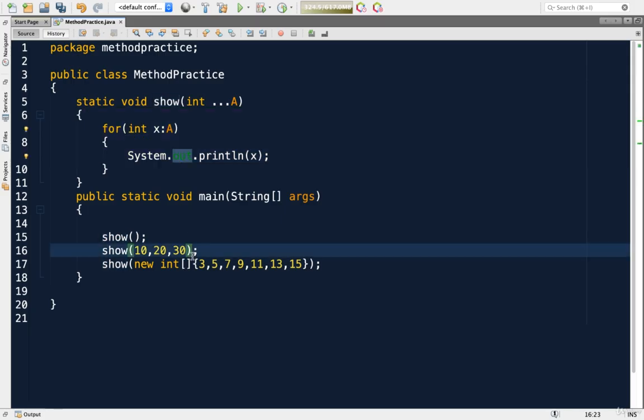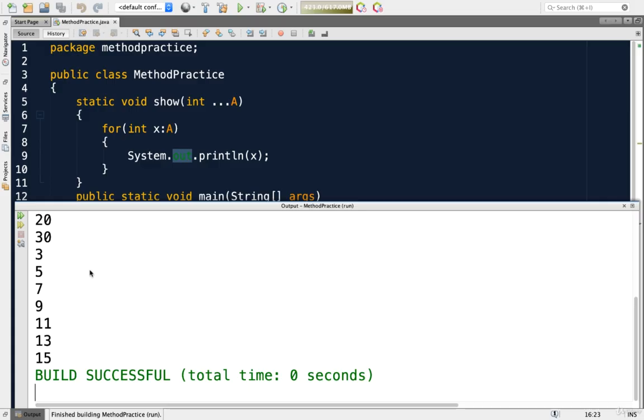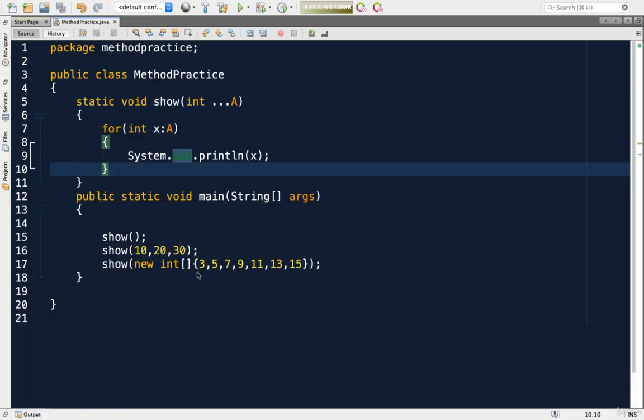Let us check whether it works. Yes, it is not showing any error. It should work. Yes, after printing 10, 20, 30, then 3, 5, 7, 9, 11, 13, 15. So yes, even we can pass an array object also. So it works for any number of parameters, but all those parameters must be of the same type, that is integer type. Now let us try a little new thing here.